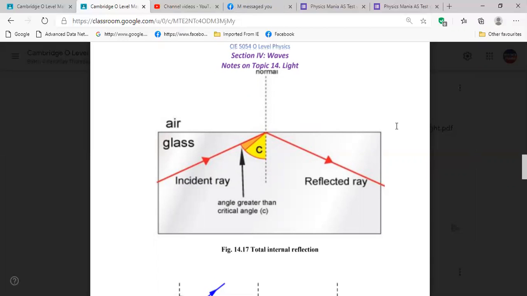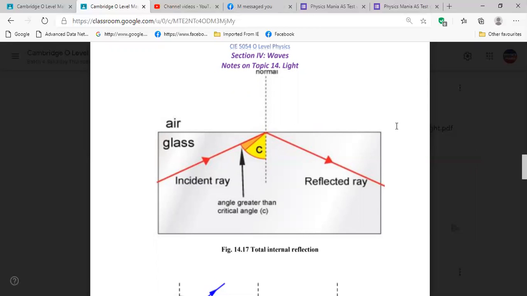When the angle of incidence is greater than the critical value, the ray of light, without going to the surrounding, just reflects back to the same medium. This is called total internal reflection.